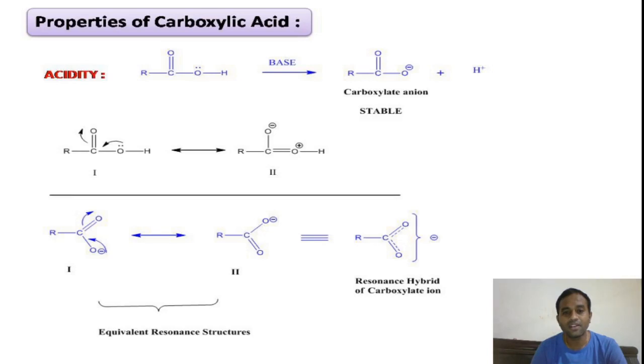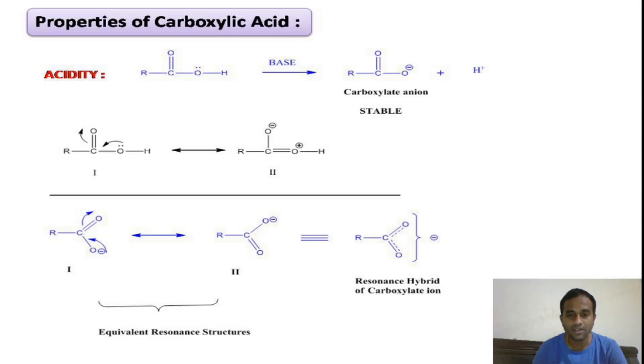So based on this resonance structure 2, we can easily say that our carboxylic acid loses H plus ions to get stability. You can see clearly from the second resonance structure, there is a positive charge on the more electronegative atom, oxygen, in the hydroxy group.